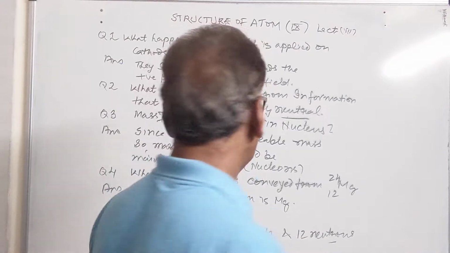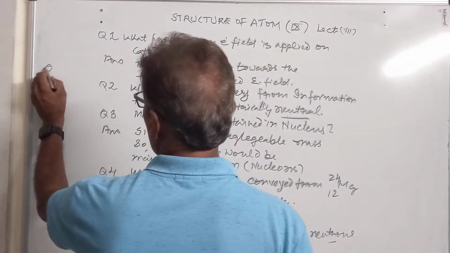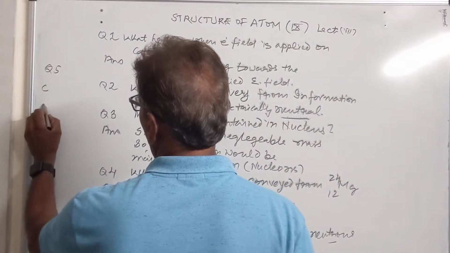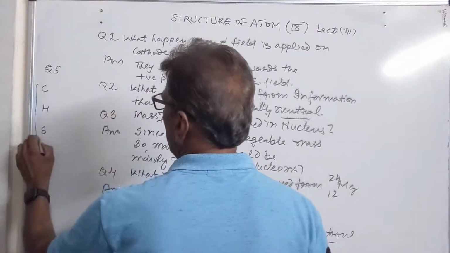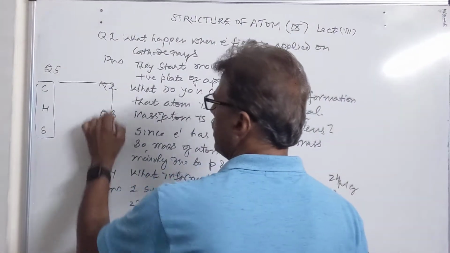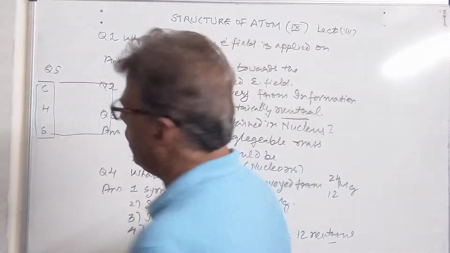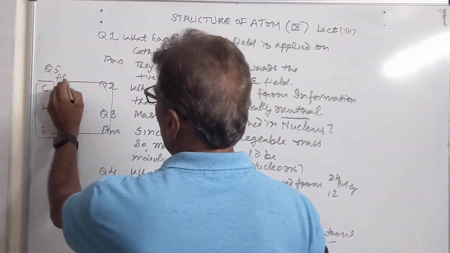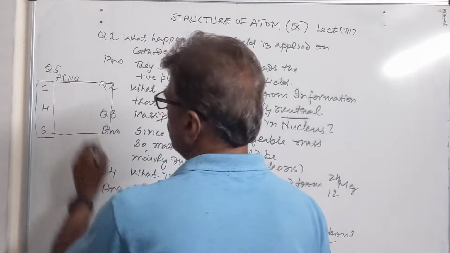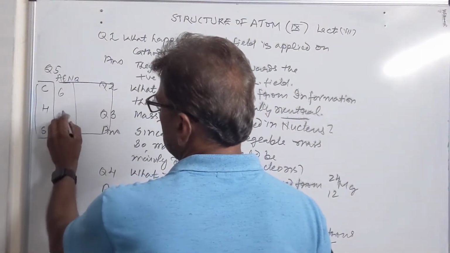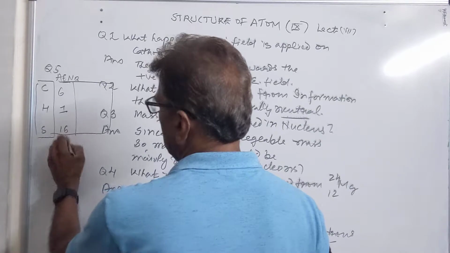Then we have symbols of a few elements. Question number 5: you are given the symbols of carbon, hydrogen and sulfur, and you are asked to complete the table in terms of what? Number 1, you have to write the atomic number of these species. You might have memorized the atomic numbers by now. Atomic number of carbon is 6, hydrogen is 1, sulfur is 16.